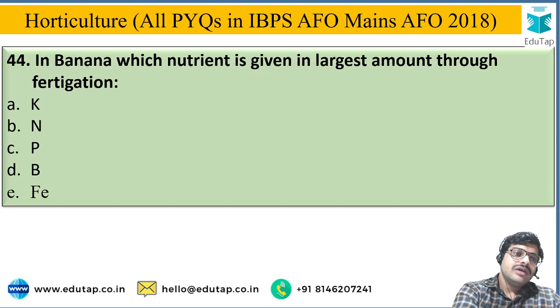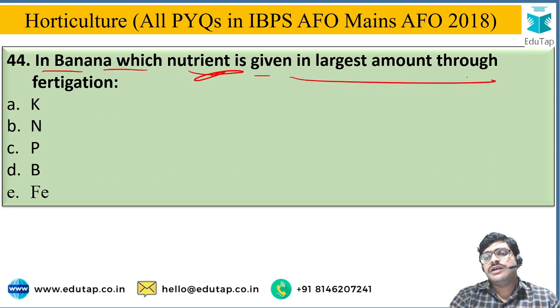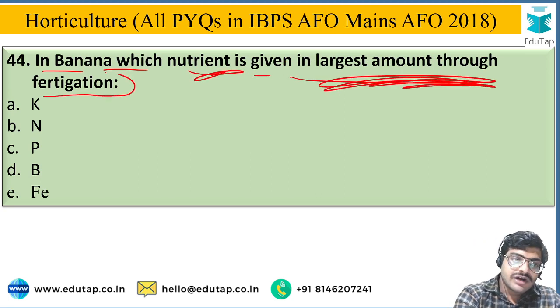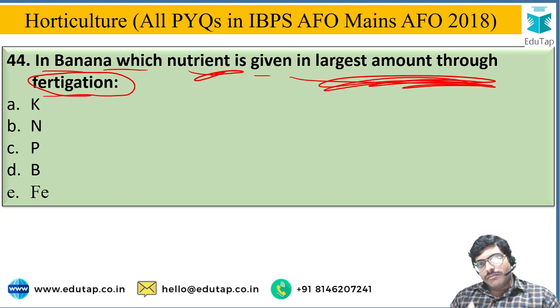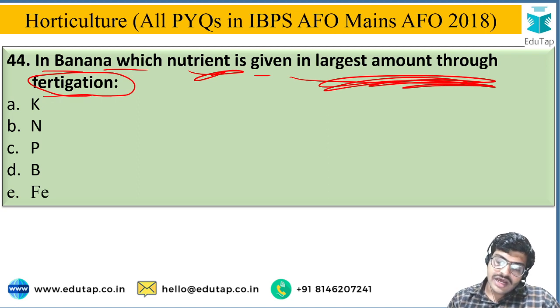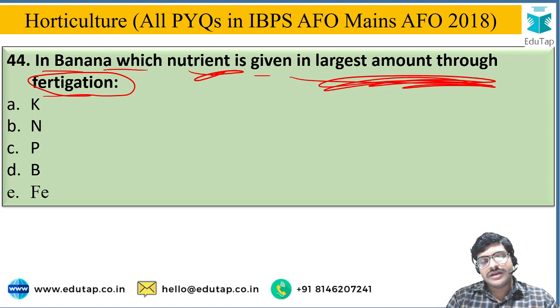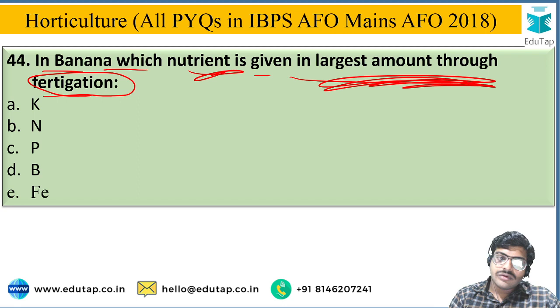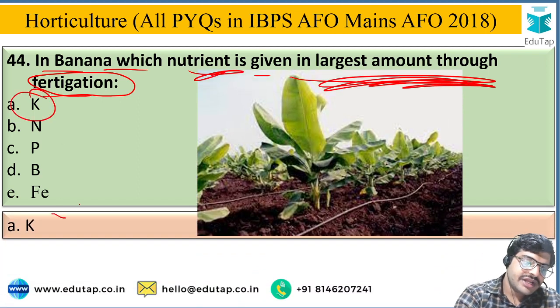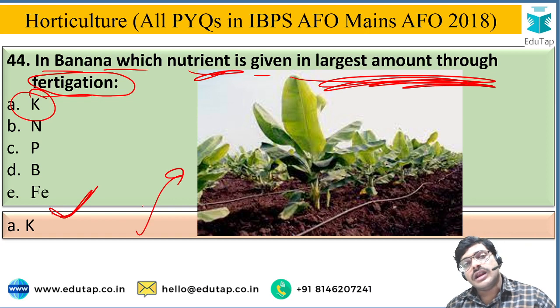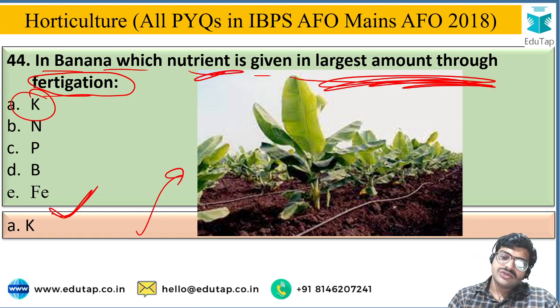Next, in banana, which nutrient is given in the largest amount through fertigation? Which nutrient is given in the largest amount through fertigation, meaning along with drip irrigation, which nutrient is highly preferred by the banana crop? The options are potassium, nitrogen, phosphorus, boron, or iron. The correct answer is option A, potassium. It is given in a very large amount through fertigation to the banana crop along with drip irrigation.